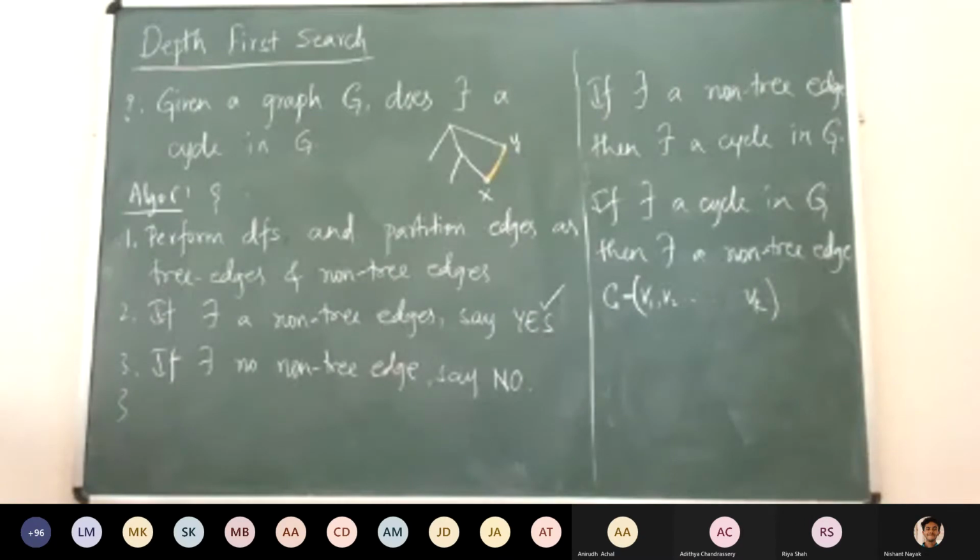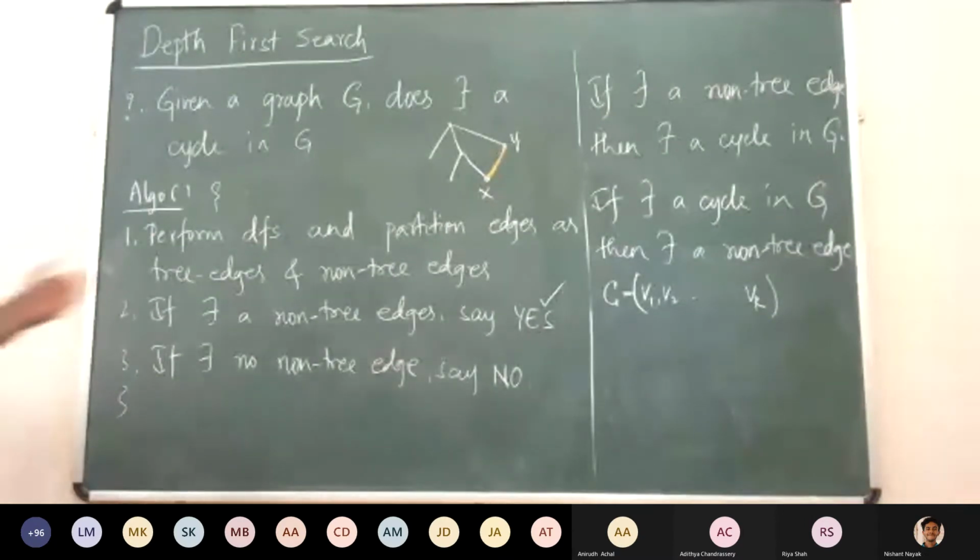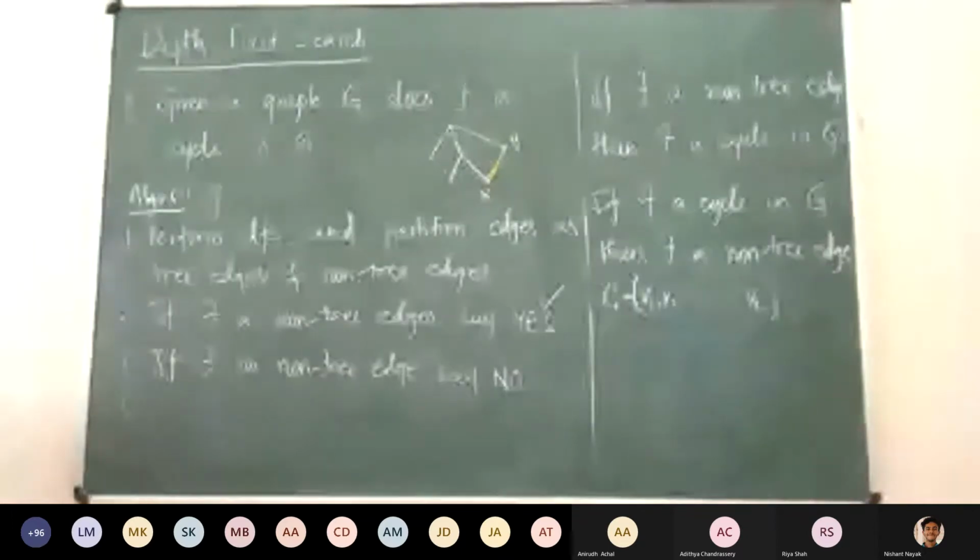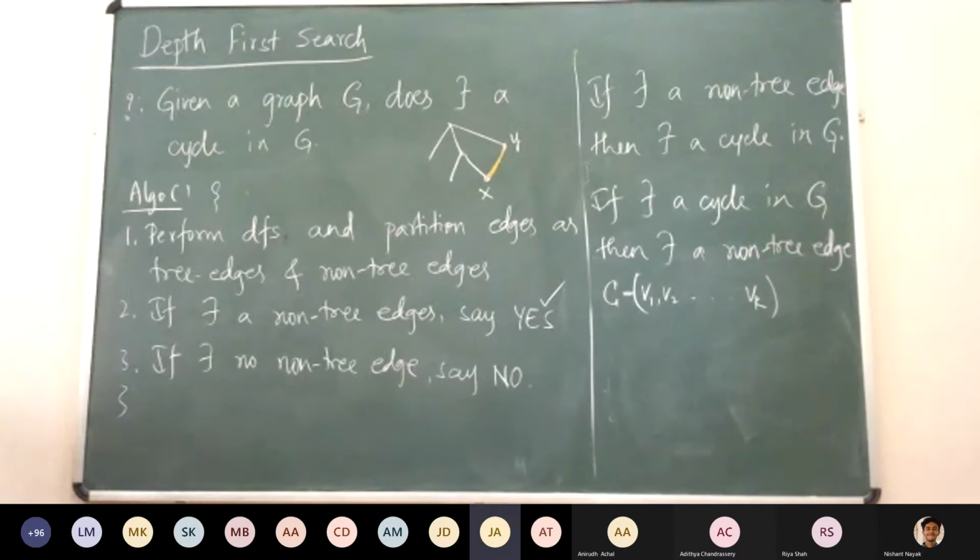Because if our algorithm gave the correct answer only in one case, it is not robust enough. It is not correct in all instances. For yes answers, it might say correctly, but for no answers, it might say wrongly. That is not what we want.